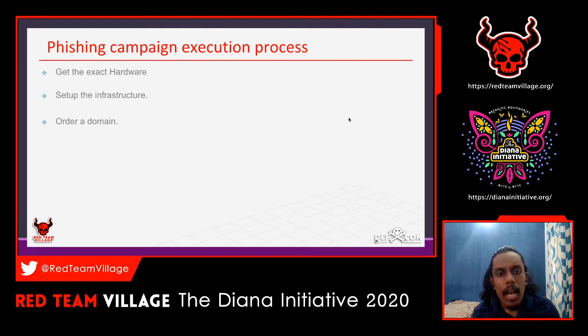In my case, I'm going to use GoFish, so if you are using GoFish, you have to install it in this step, along with all your tools, servers, web pages, and all kinds of things.